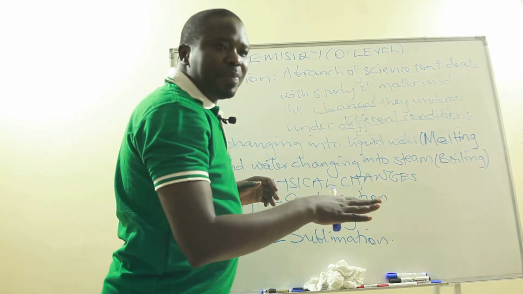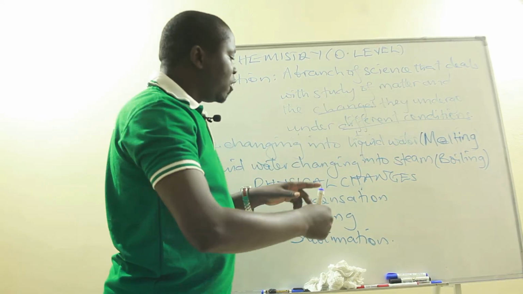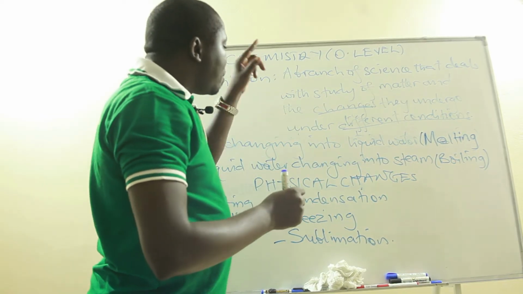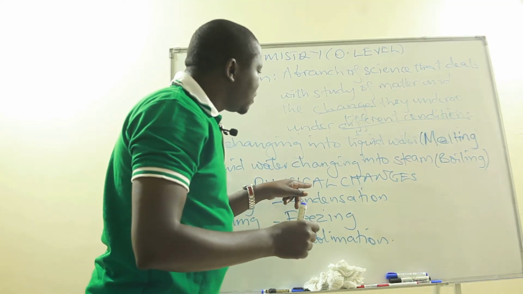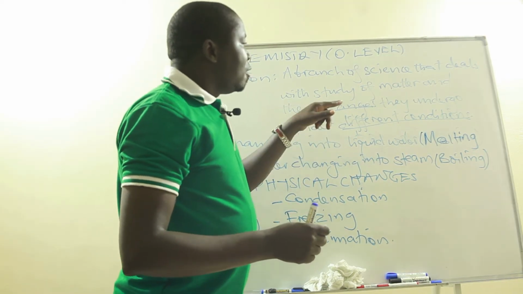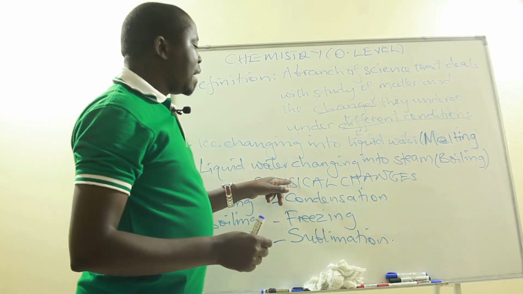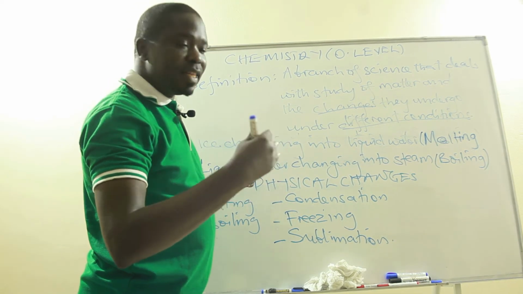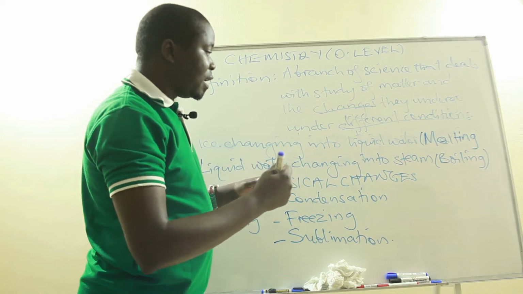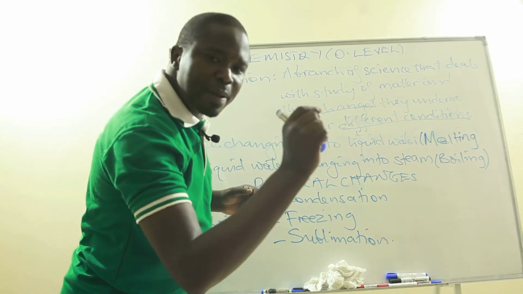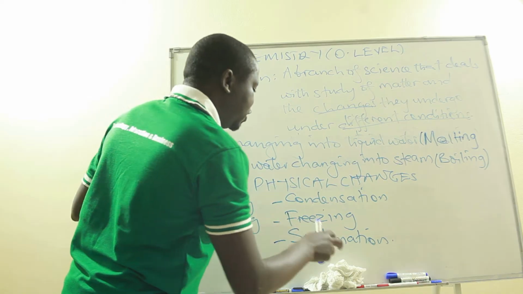That lowering of temperature or cooling or removal of heat is also a condition. So matter can change from one physical state to another when some conditions are applied. This is one of the types of changes that matter undergoes, and that's what we call physical changes. We are going to also look at another type of change which is called chemical changes.